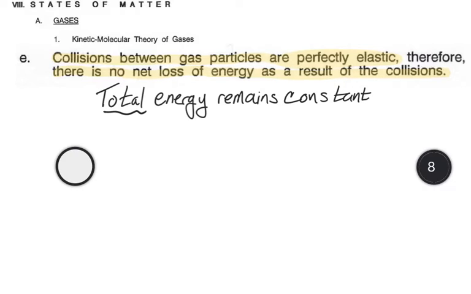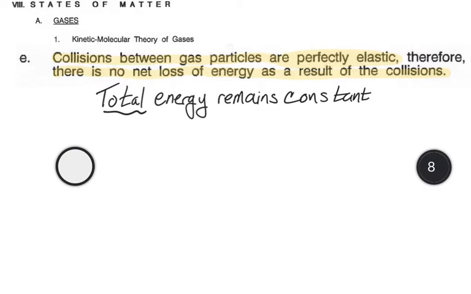But if that wasn't there, those balls would continue to move on until they crashed into something else and bounced off in one direction. So there would be nothing to slow them down. An elastic collision says that when they bump into each other, the total energy stays the same.